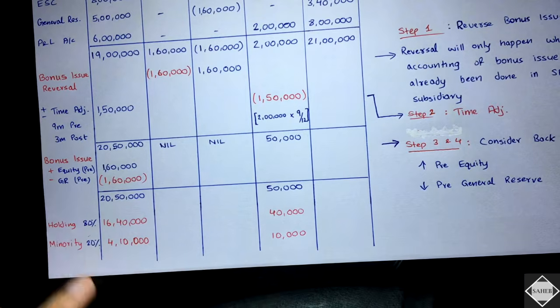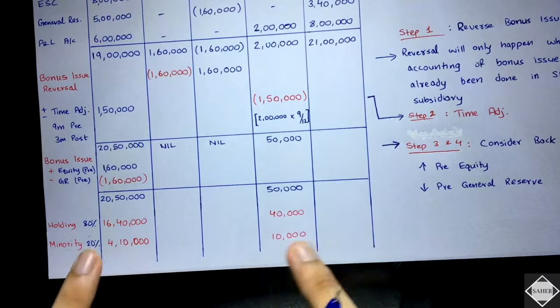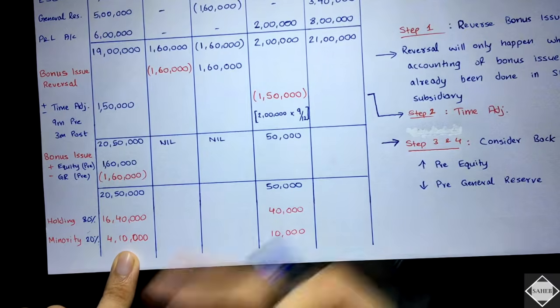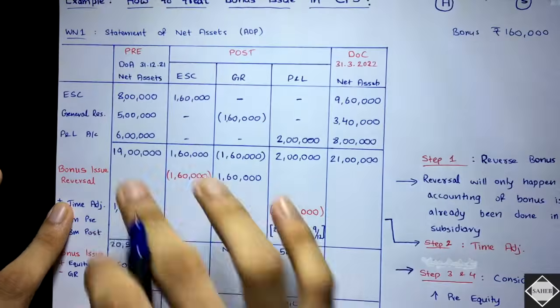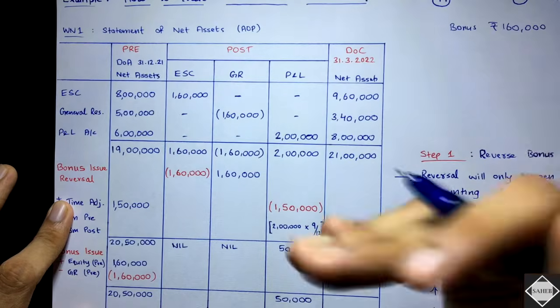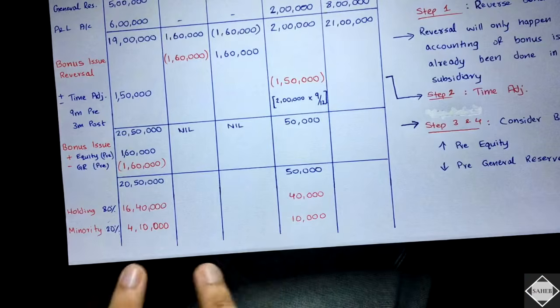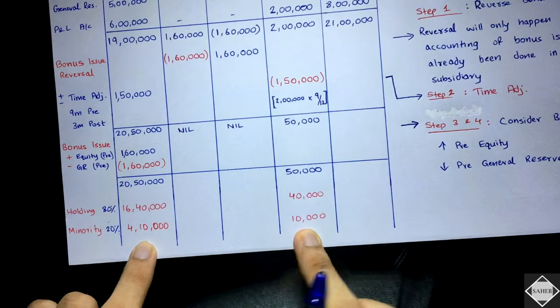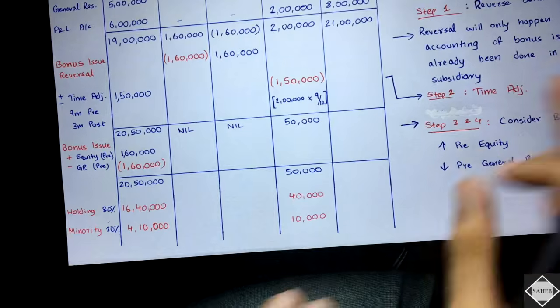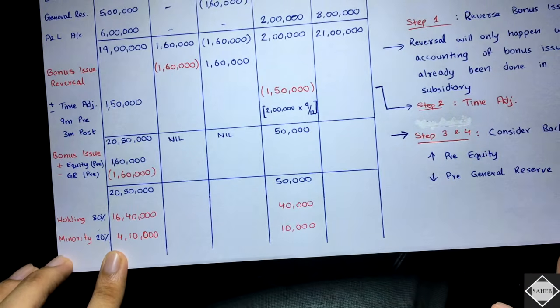Holding share will go to cost of control, and minority, both the shares. In this there is capital also, there are profits also, so everything will be adjusted. If you just do this in this working note, you don't have to do anything else additionally in cost of control or in minority interest, because if you take this 4,10,000 and 10,000 over minority interest, the working note is over. 4,10,000 plus 10,000, that is 4,20,000. That's the minority interest. Is that okay?